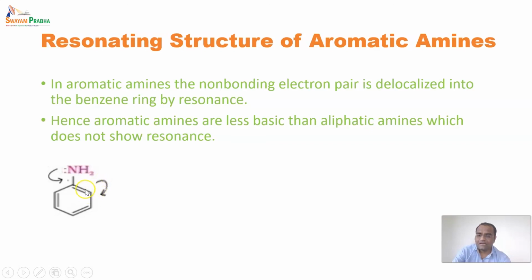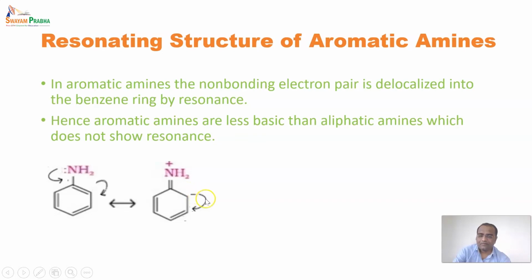And all the time you will find that whenever there is resonance in an aromatic ring, there will be delocalization of an electron with the help of these pi electrons, or breaking of pi bonds between carbon and carbon. The double-headed arrow indicates a resonating structure. Now it can be seen that this nitrogen has become an electron deficient center having a positive charge on it, and the pi bond has shifted towards the ortho carbon. Now it is having a negative charge.